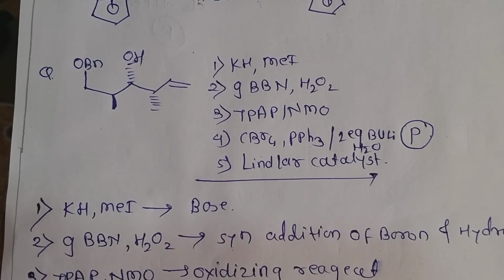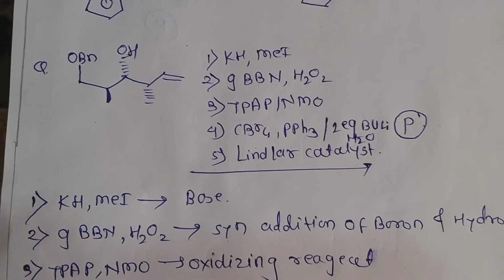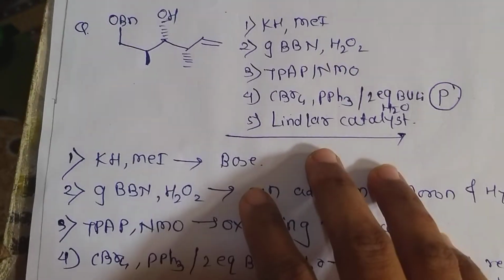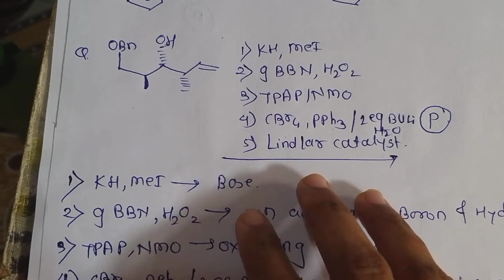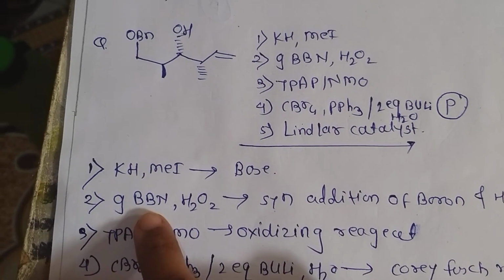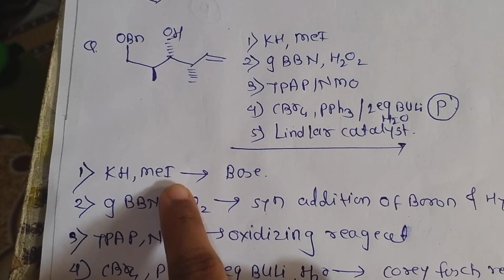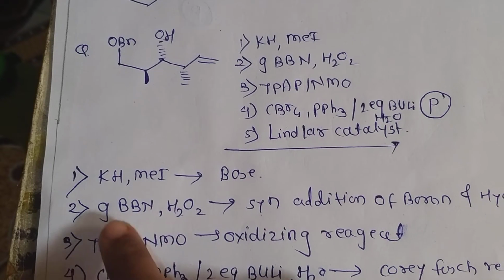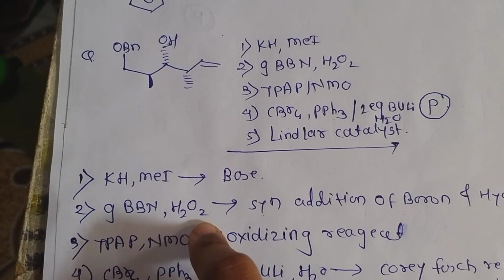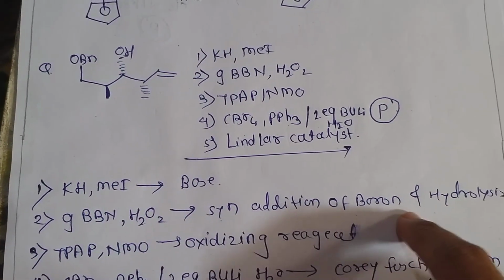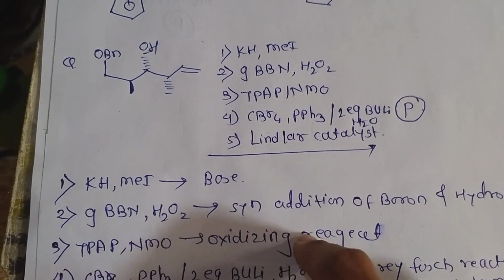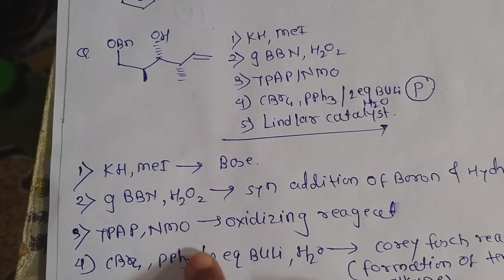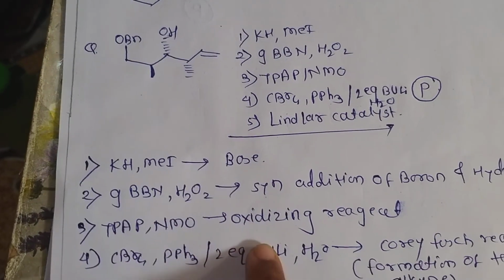Now look at this. This is a very important question and it includes several concepts. Now we are going to see the role of each step. KH in the presence of methyl iodide is one type of base. 9-BBN and H2O2 means hydroboration followed by hydrolysis: syn addition of boron and hydrolysis. Syn addition in what? Syn addition into an alkene. TPAP and NMO is one type of oxidizing reagent.